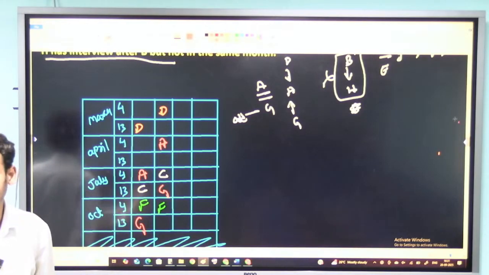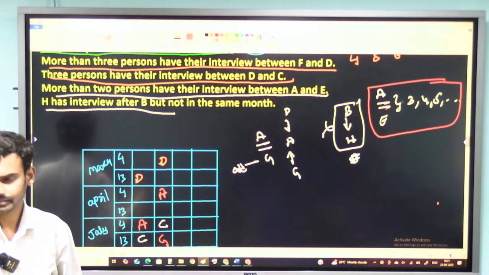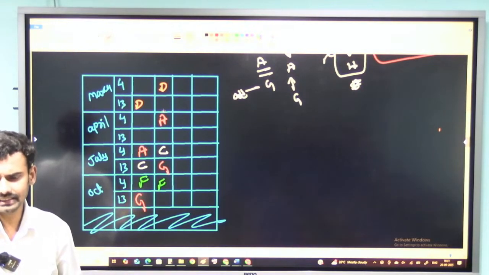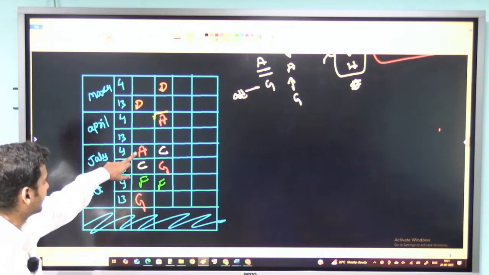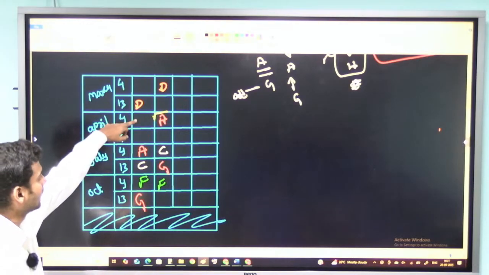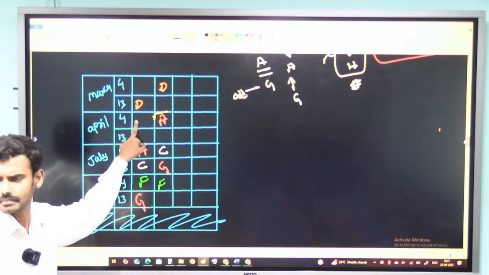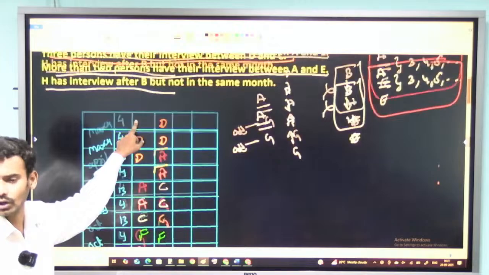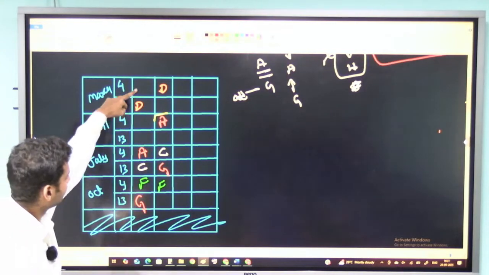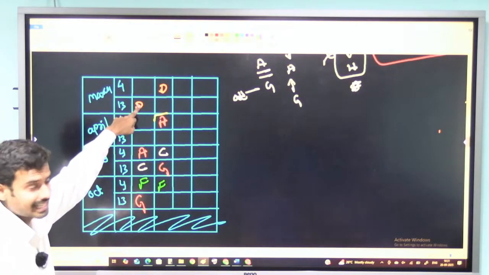Now consider the next hint, that there are more than 2 people between A and D. If there are more than 2 people between A and D, let me consider like this. A is here in the first case. I can't consider E here, as there will be 0 people between them. Okay, E. I can't consider E here. If I consider E here, then there will be 3 people between them, which is more than 2, so it will be satisfied.